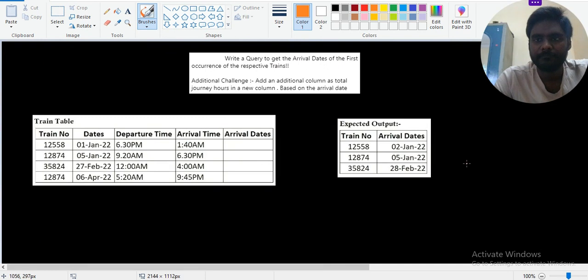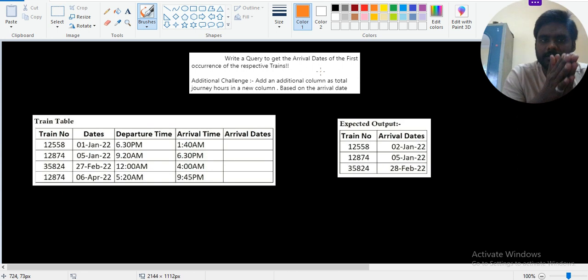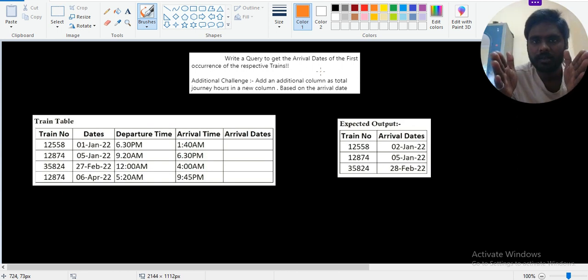So what is he asking about? He is asking to write a query to get the arrival dates of the first occurrence of the respective train. So this is the departure, and this one is the arrival. Arrival date, first occurrence of respective train.